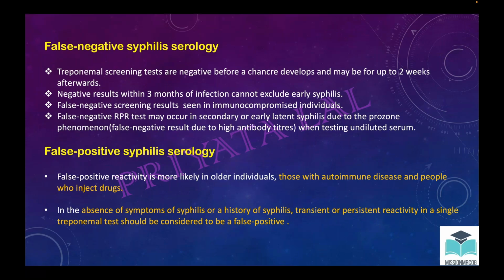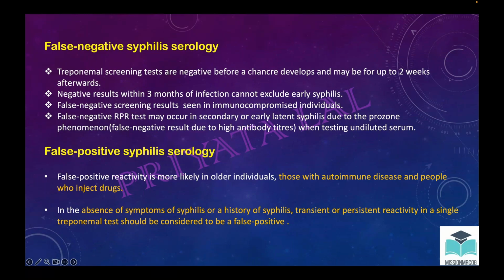Why does it happen? These are the reasons. They can be negative before the chancre develops, and may be negative up to 2 weeks afterwards also. This is why we do a repeat test. The test can be negative within 3 months of infection, so we cannot exclude early syphilis. It could be there in immunocompromised patients, that means antibody formation is not there. False test can be there in secondary syphilis or early latent syphilis. Why? Because too many antibodies are there.